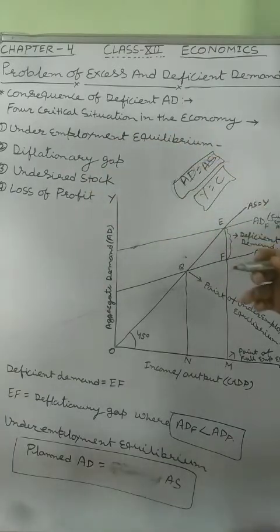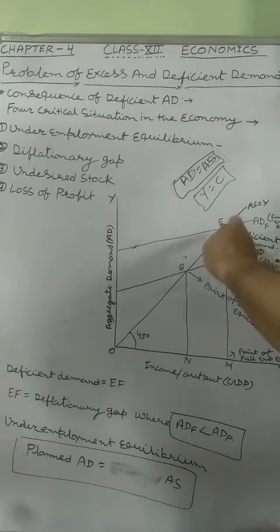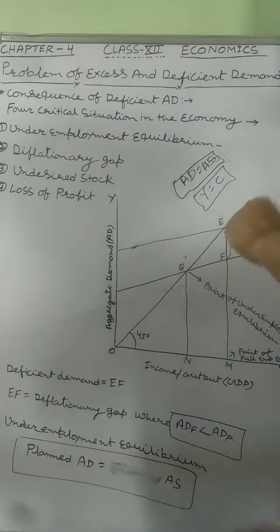What is deflationary gap? Deflationary gap is a gap which arises between planned aggregate demand and the aggregate demand level which is needed for full employment. The gap between these two types of demand creates the deflationary gap or deficient demand, and that amount of less demand is known as deficient demand.